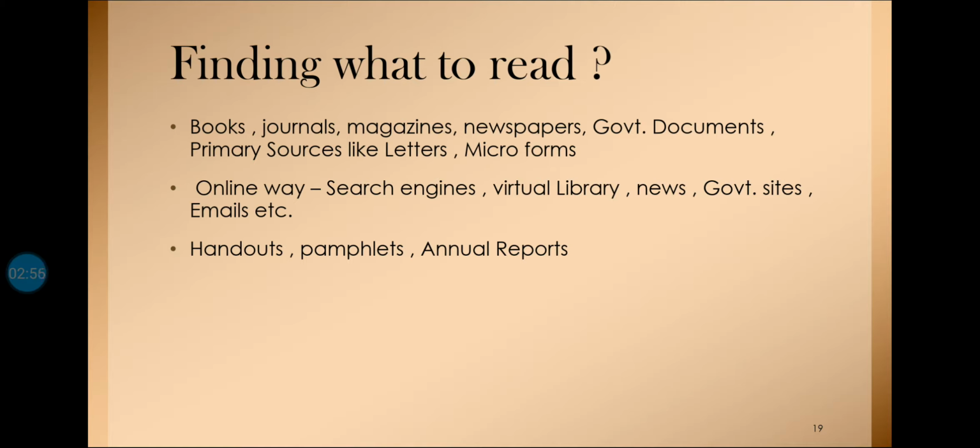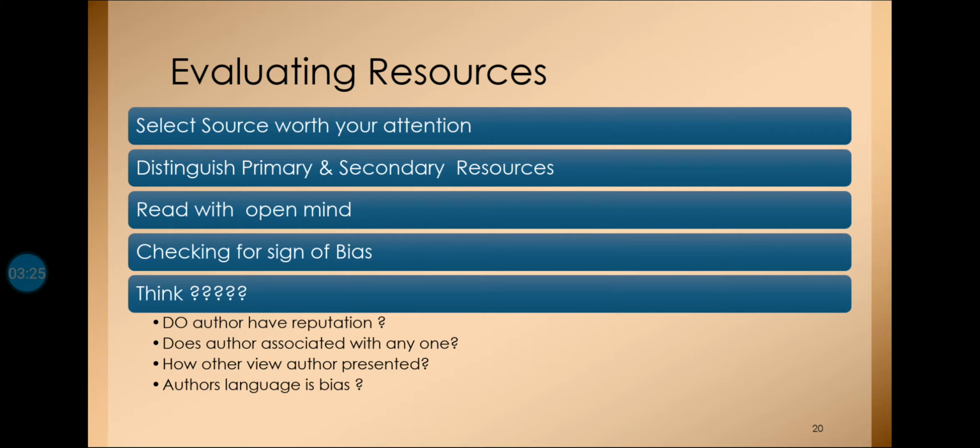So the moment we have gone through all these parts, it should also come to mind that yes, we can communicate with others by all these possible modes. You can communicate your research online. You can communicate with the help of annual reports. You can communicate the importance of your research in newspapers. You can communicate by writing books and journals. Yes. Now moving ahead, how to evaluate the resources.